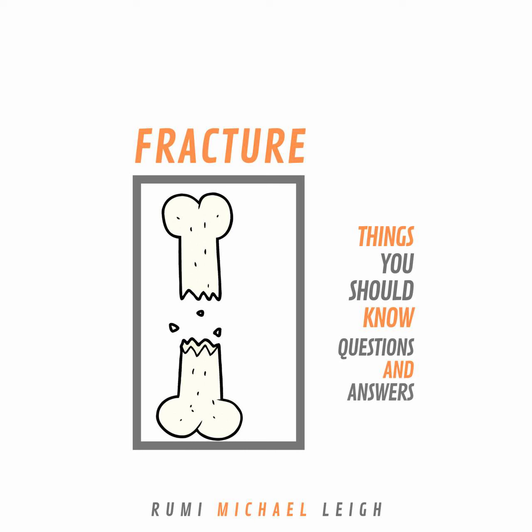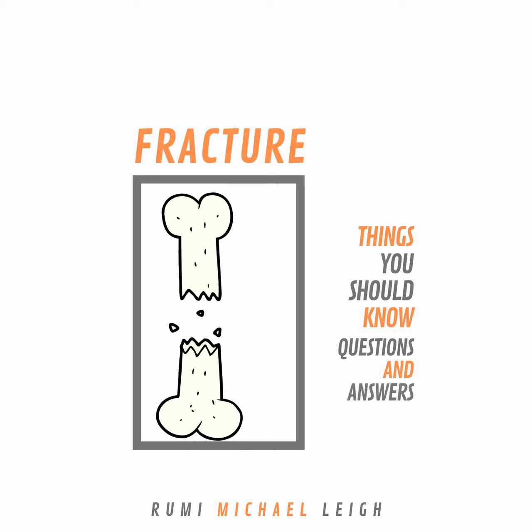Chapter 5. 1. What is a spiral fracture? A spiral fracture is a fracture caused by a twist of the bone. 2. What is a transverse fracture? A transverse fracture is a fracture that traverses the bone at a 90 degree to the axis of the bone.